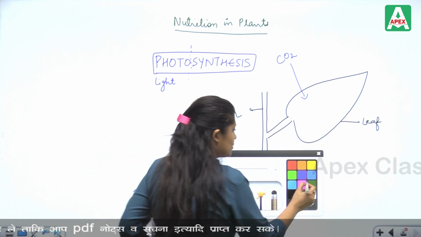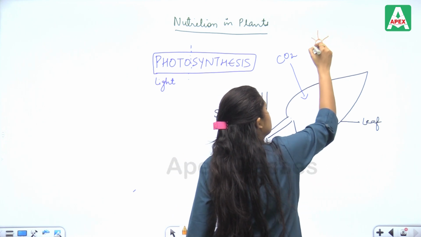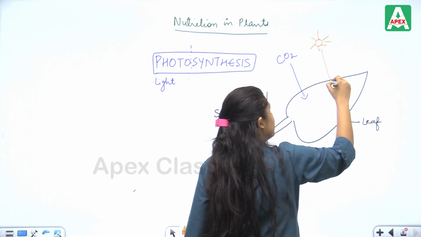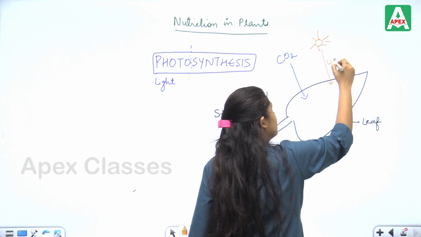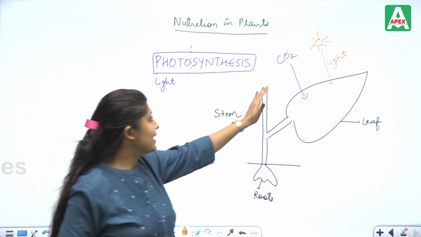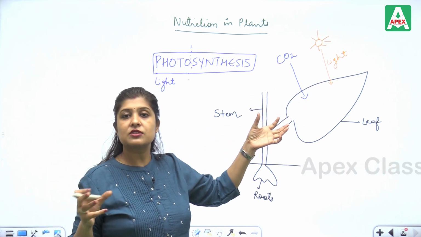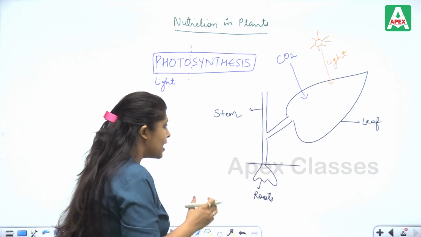From the external source, we also have the sun over here, providing sunlight. CO2 is coming from the atmosphere through the guard cells, through the stomatal opening, into the leaf.